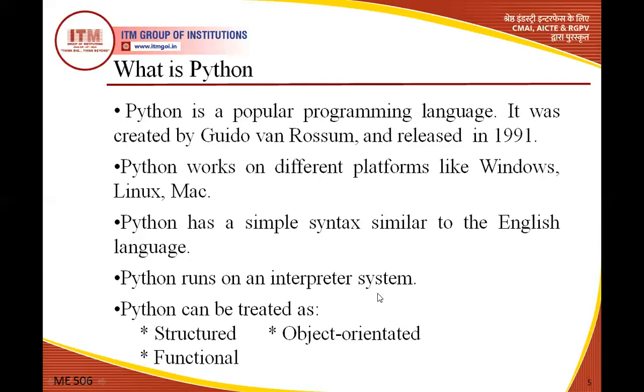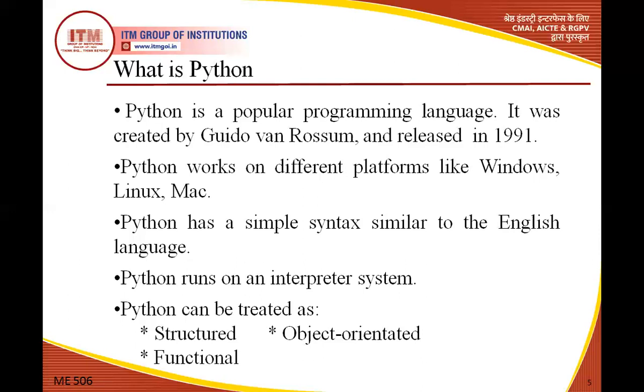Python runs on an interpreter system. The interpreter is an important thing because it executes line by line. So whenever you run a Python program, line by line execution will be done. In other languages like C and C++, the whole program is executed at one time, so many errors arise in the program because the compiler compiles the whole program at one time.